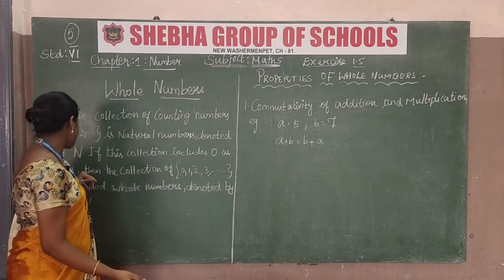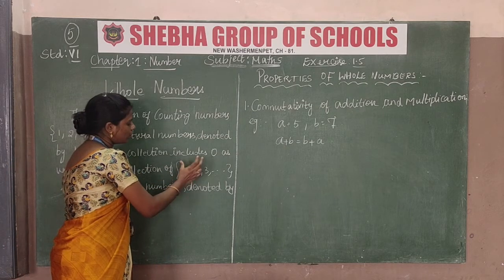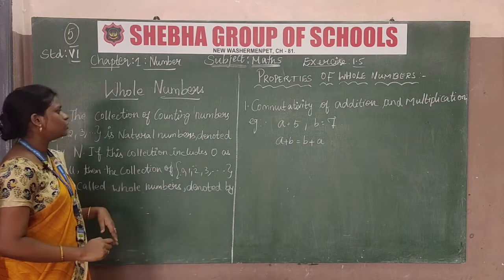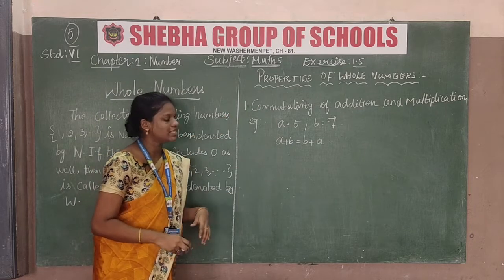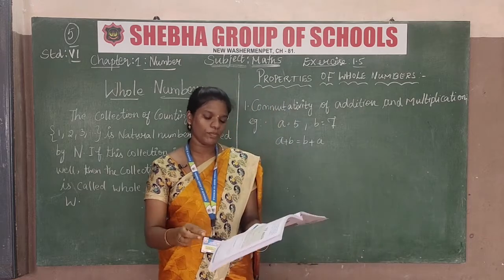And the collection that includes 0 as well is the whole numbers. Whole numbers are denoted by W. Then we have to see the properties of whole numbers. So take page number 29. So what are the properties?